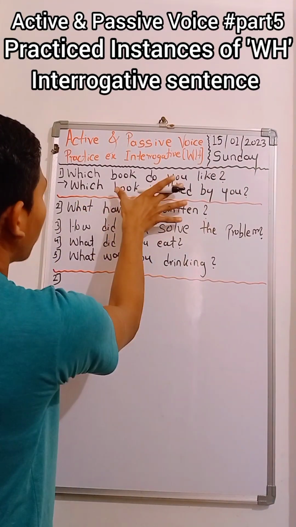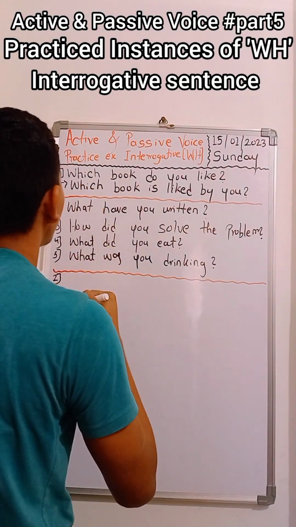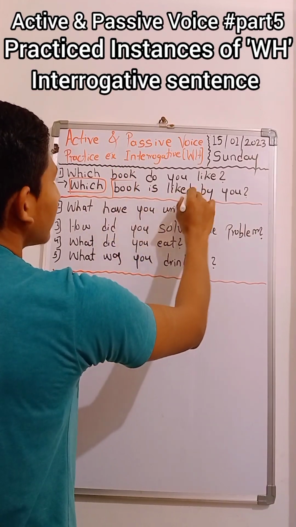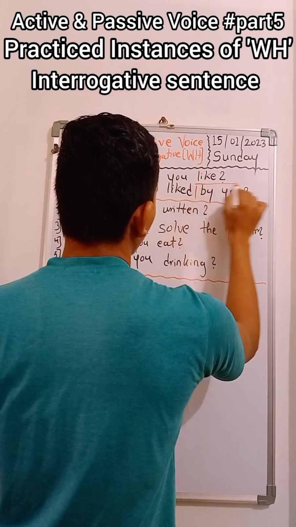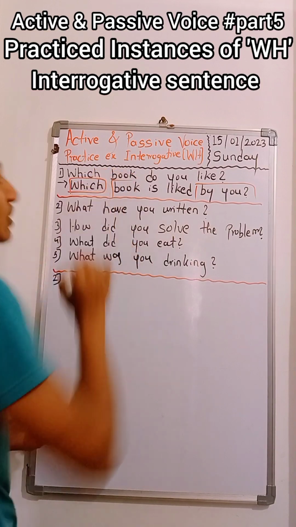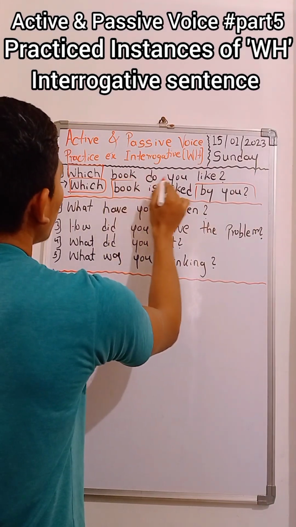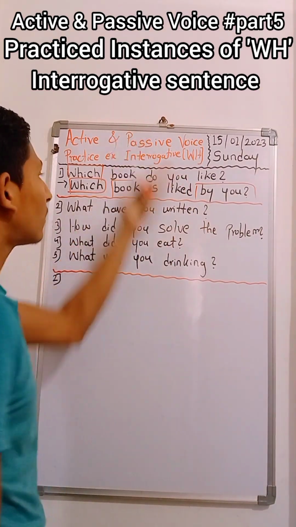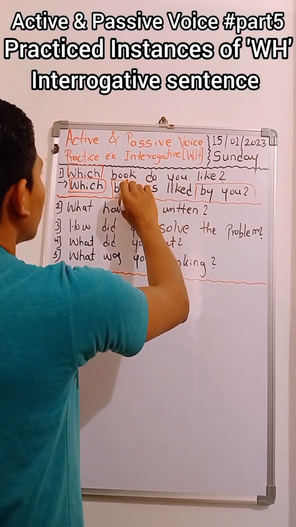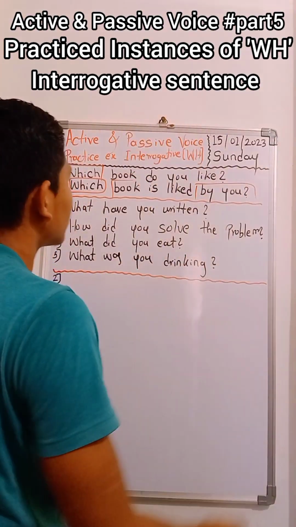Here you have to swap, but before that you have to remove this interrogative pronoun. If you remove it, you will get only this part, book do you like. You should not write the book here. If you transform that into assertive, it becomes, do you like book? That is what you have to transform into assertive.